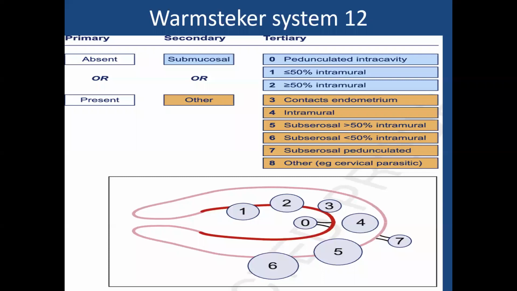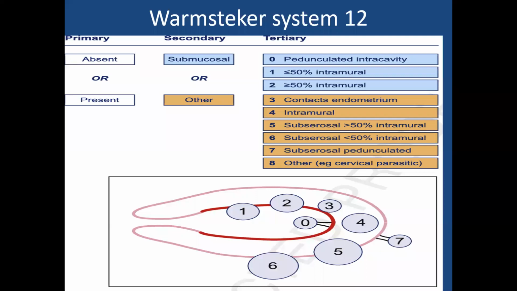1 means it is a submucosal fibroid where less than 50% of the growth is intramural. That is, most of it is within the cavity.